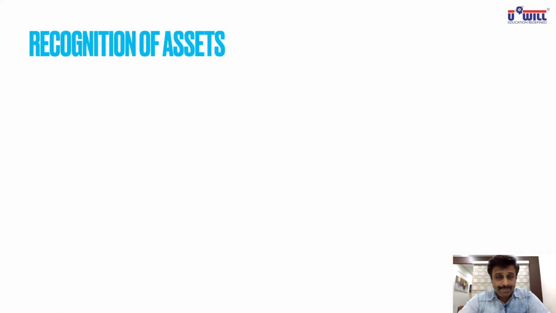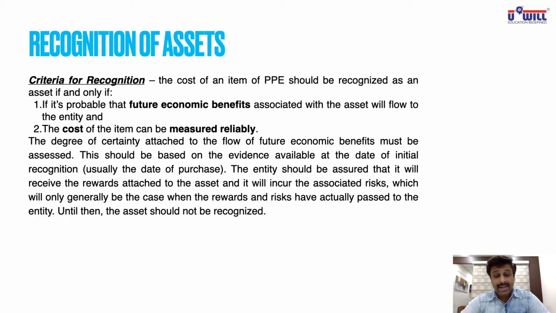Look at it. The very first point we take up is the recognition of assets. Recognition means recording of assets. So the question is when do we record assets in the books of account and how do we record them. Criteria for recognition means conditions. When will we record any amount or item as an asset in our books of account? What is the condition?